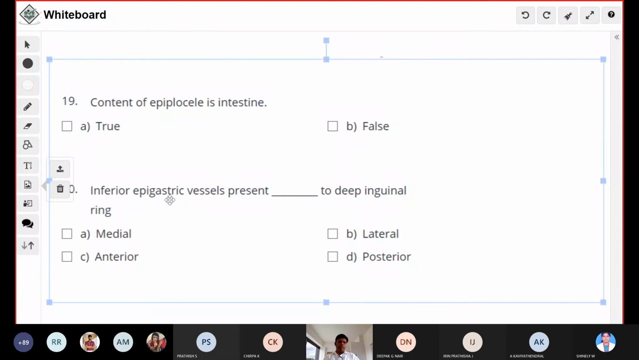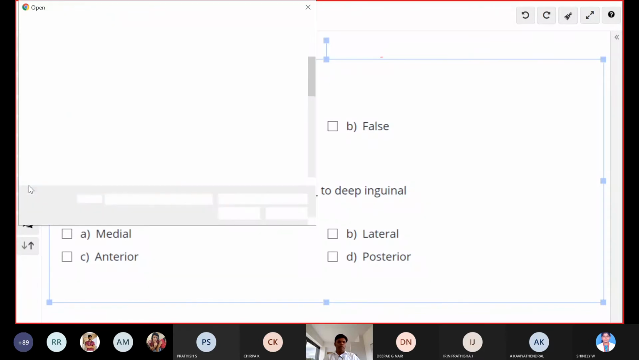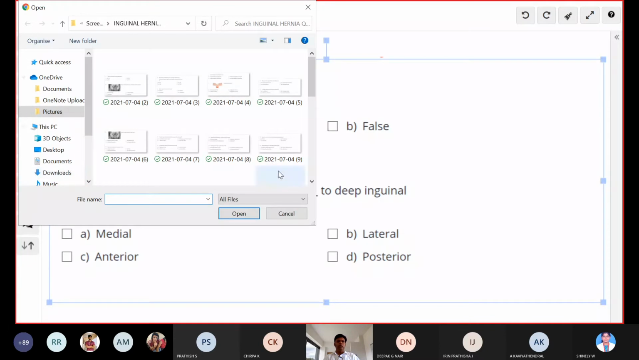Inferior epigastric vessels are present dash to the deep inguinal ring. Medial. Okay. Based on these inferior epigastric vessels only you will divide. You can identify intraoperatively whether it is a direct hernia or indirect hernia. We'll go to question number 21.